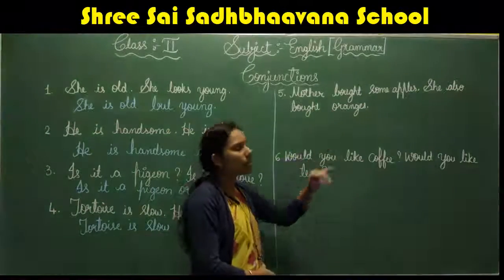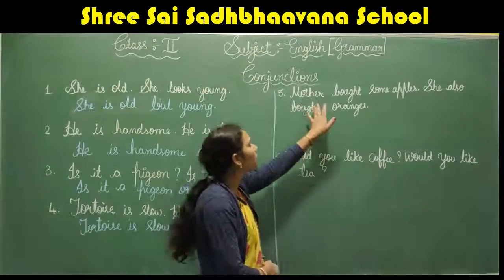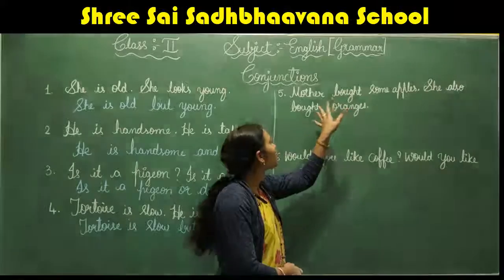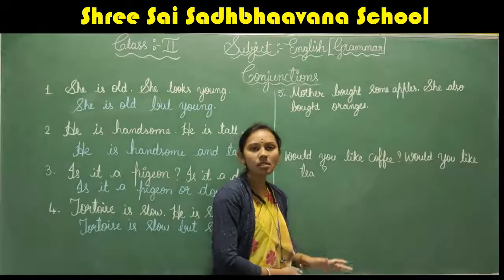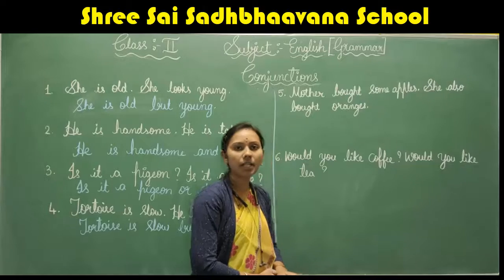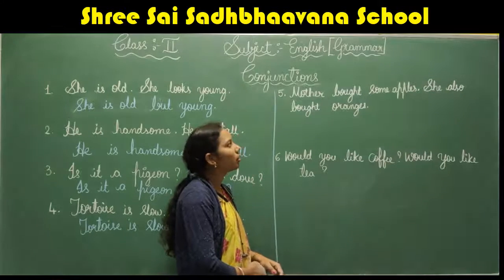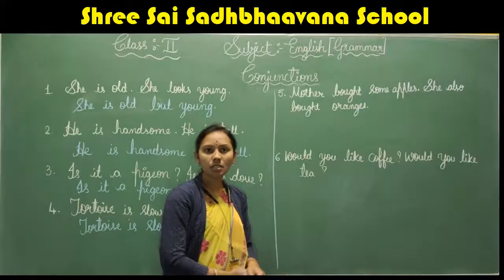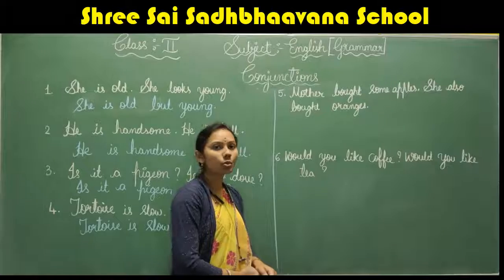Next, mother bought some apples. She also bought oranges. In both the sentences, we can see the similar idea. Okay. So here, do we really need to write both the sentences? No. So what we want to do here?